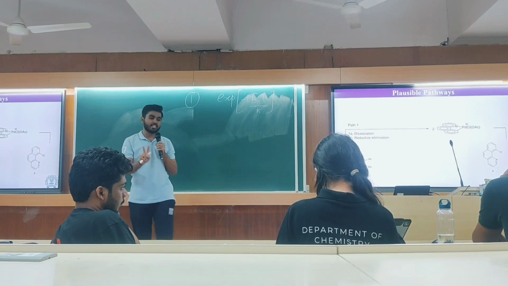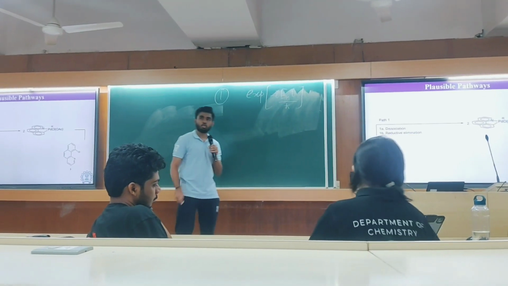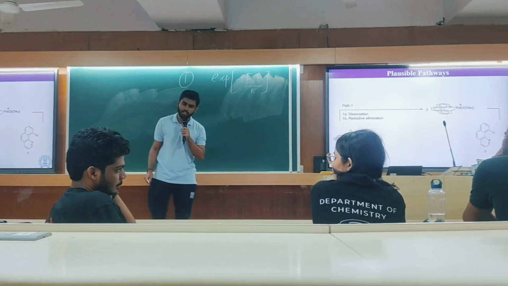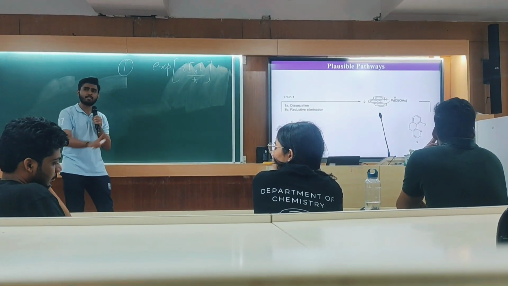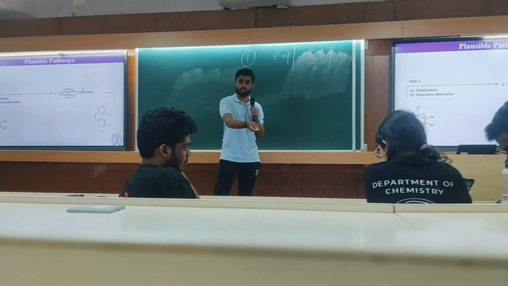Now the stoichiometric coefficient of the reagent is 2, so the rate should be a second order reaction. But the experimental evidence shows that this is a first order reaction. So the reductive elimination is definitely not the rate determining step. Now it's time for dissociation.